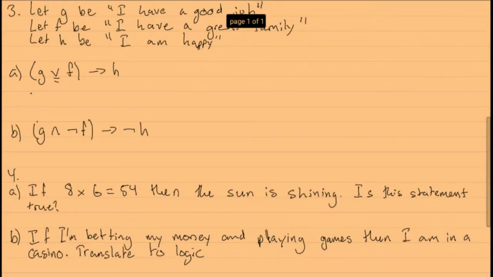So the first formula here is saying G or F implies H. So to write that out a little better, if G or F, then H. That's all it's saying.